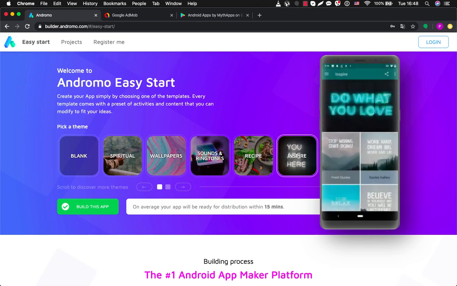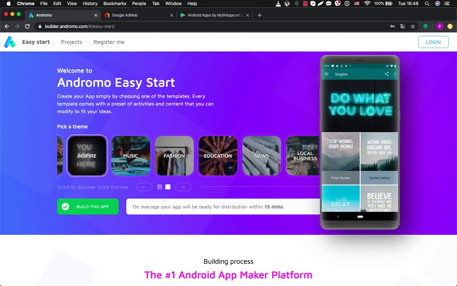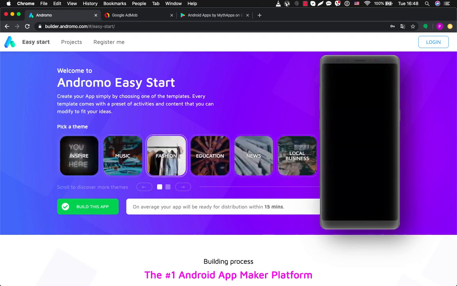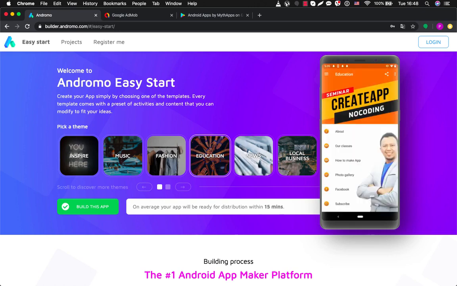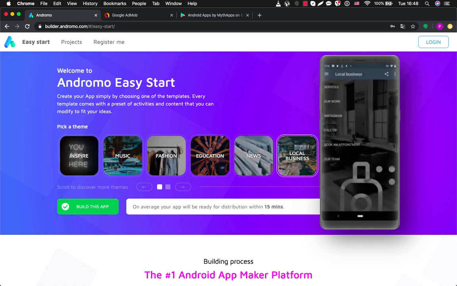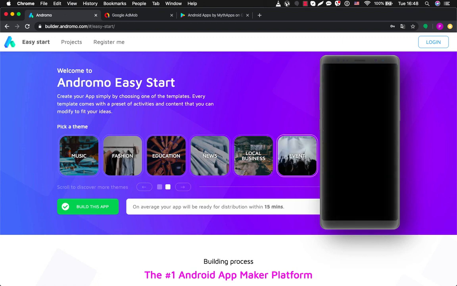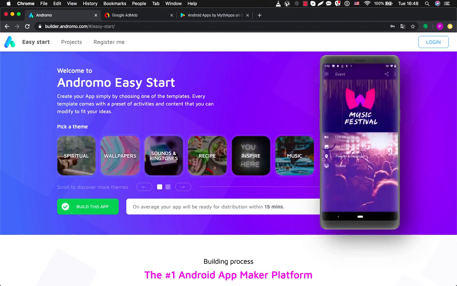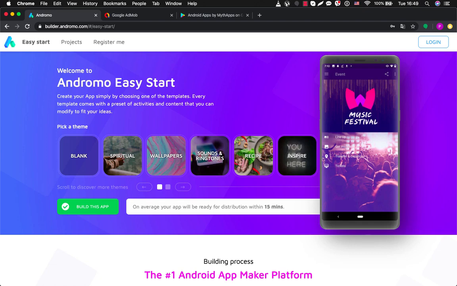Recipes, inspirational application, music, fashion for bloggers, education, news, local business, and the event template. So here to start, first of all, let's log in.